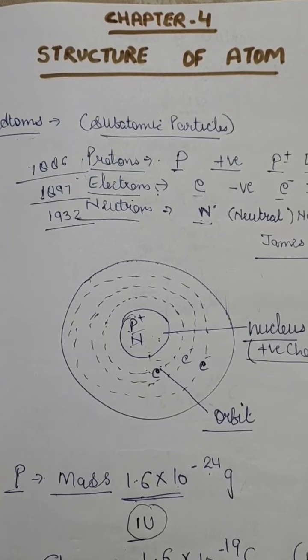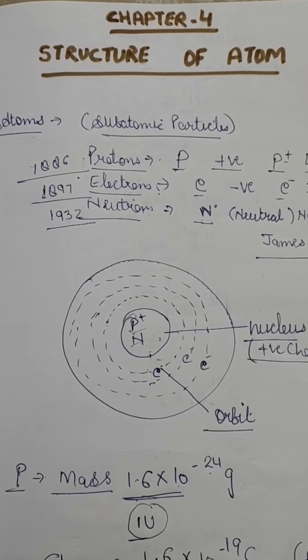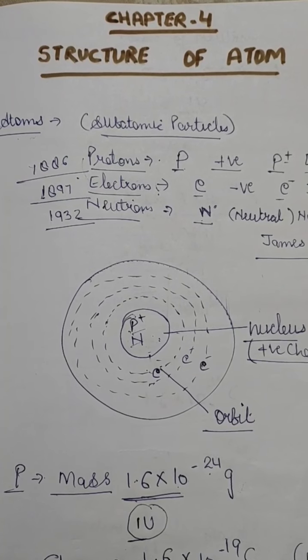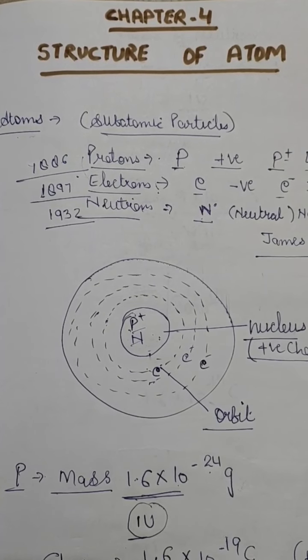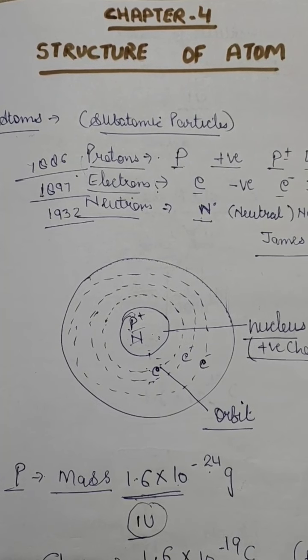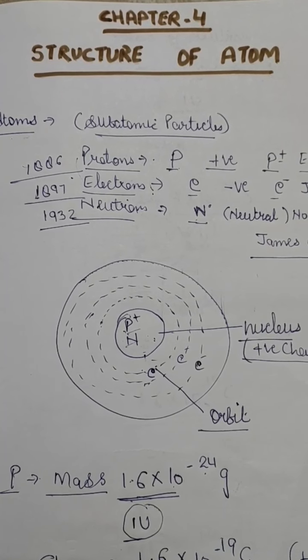So, we all know that we have been doing chapter number 4 of our chemistry portion, that is Structure of Atoms. And in this chapter, we have read a lot of things, like we know that atoms are divisible and they have different parts called protons, electrons, and neutrons.